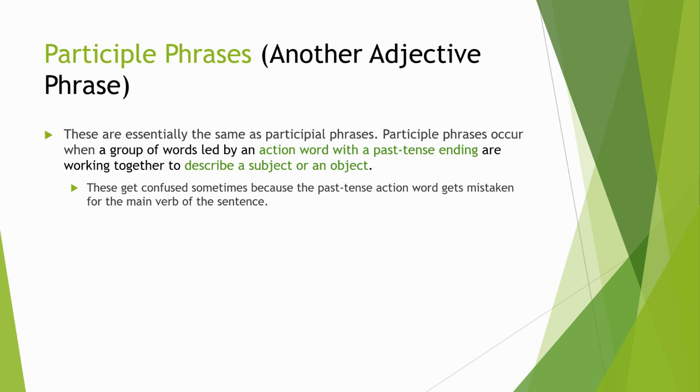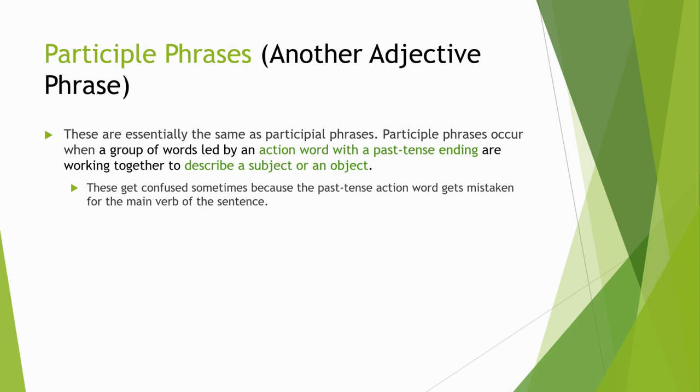Here's the difference. Participle phrases occur when a group of words is led by an action word with a past tense ending, so usually that ed ending, like wasted, loosed, things like that.